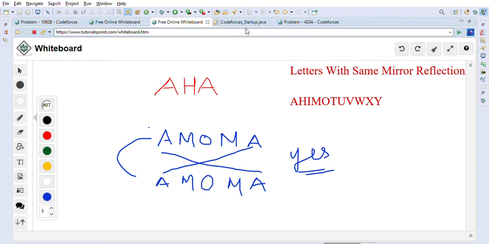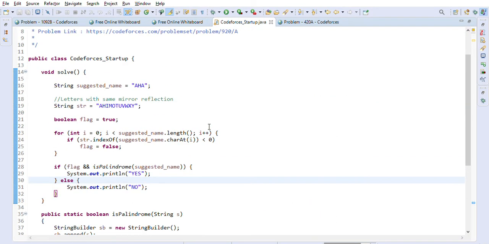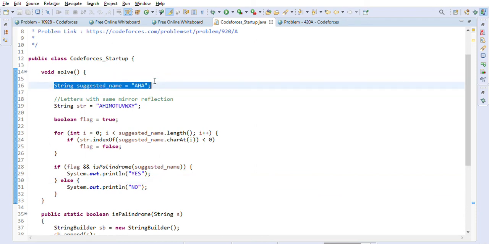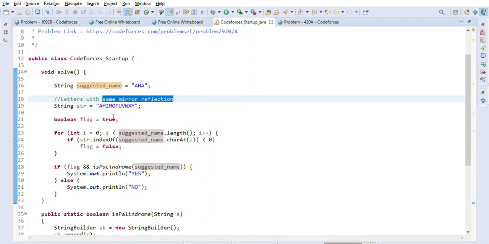So let's look into the Java code for this problem. It's not that difficult once you understand the logic. For the given string, this is the input string that is given to us called a suggested name. Then we have this set of letters, because we have to check each letter in the given string, that character should be present in this string, right? Because these are the same mirror reflection letters.